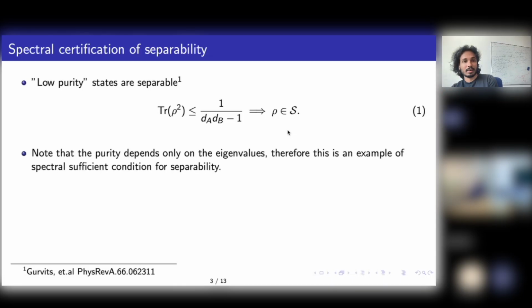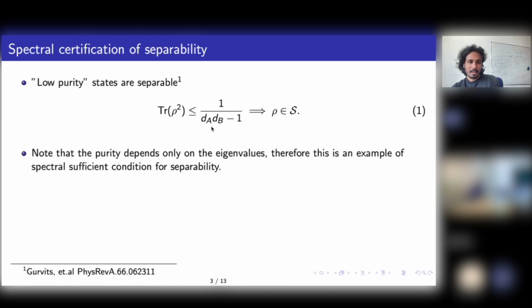And note that this purity, this trace of rho squared, only depends on the eigenvalues. It doesn't depend on the eigenvectors, right? So if your eigenvalues satisfy this inequality, regardless of what eigenvectors you choose for your state, it is always separable. So just by knowing the eigenvalues, and if they satisfy this inequality, you can certify a state is separable. So this is one example of a spectral sufficient condition for separability.